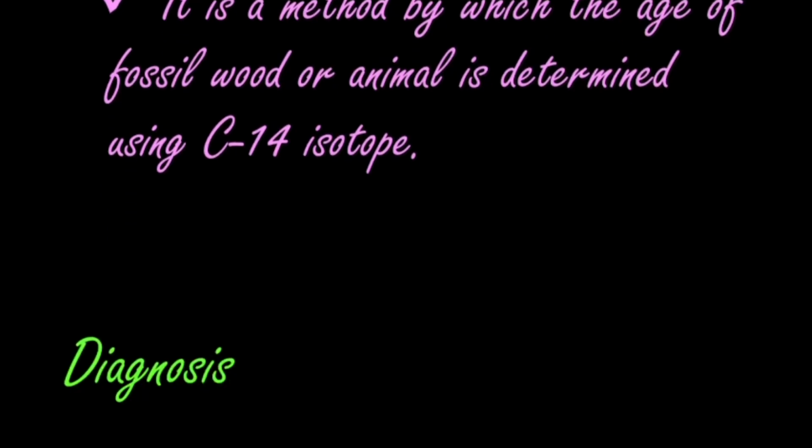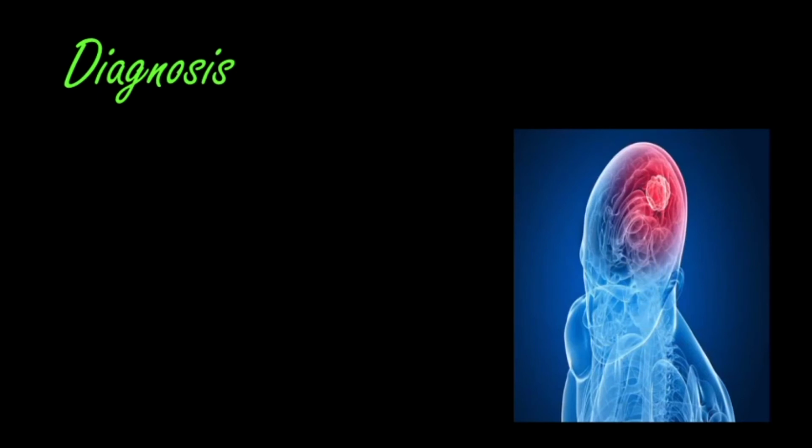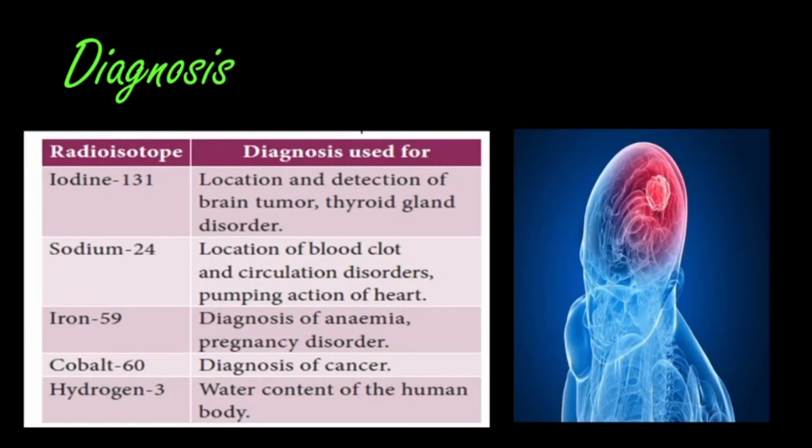The second one is diagnosis. It is nothing but these radioisotopes are found very useful to diagnose and understand many diseases. So nowadays these isotopes are used to find out the various diseases present in our body. For example, here you see iodine 131. It is a radioactive isotope. So this is used for the location and detection of brain tumor and thyroid gland disorder.